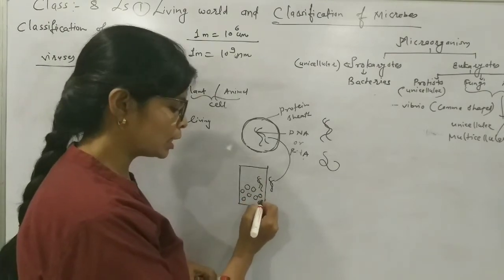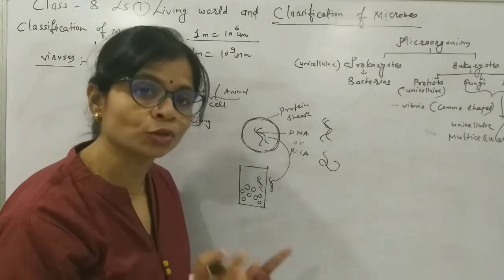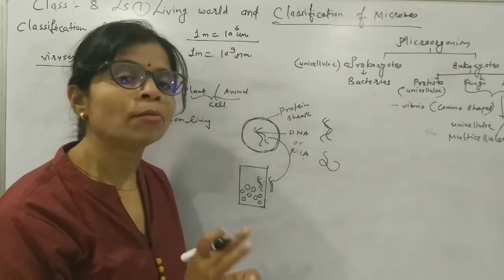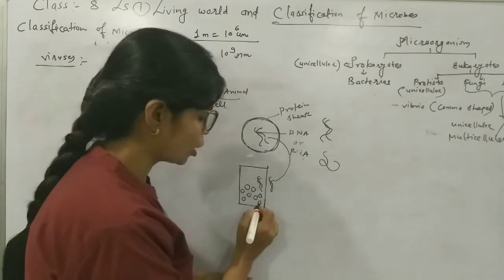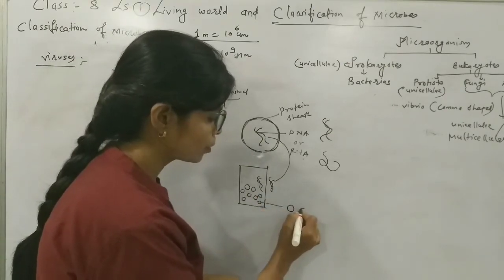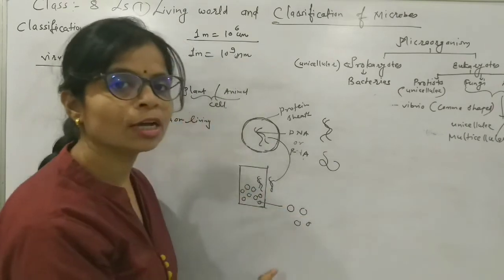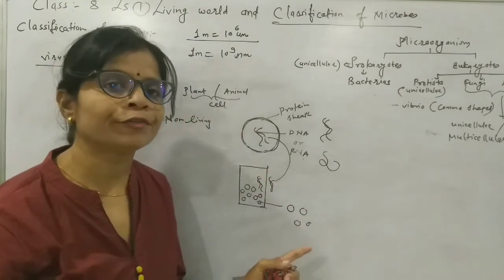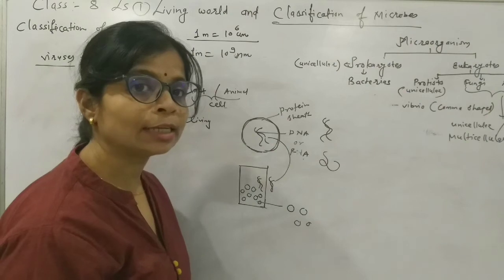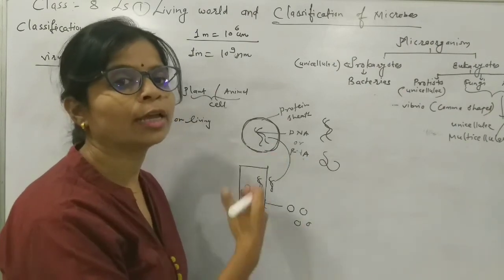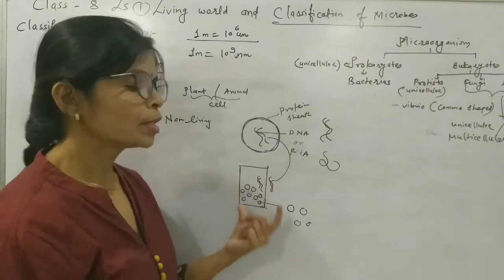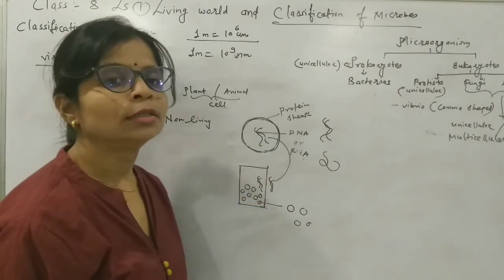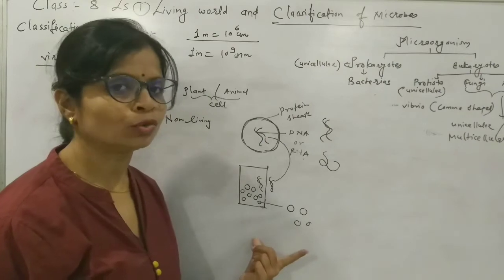As the number increases, it destroys the host cell, the animal or plant cell it entered. After destroying the cell, it gets free and infects another cell, and the process is repeated and goes on. In this way, they need the animal or plant cell to survive.